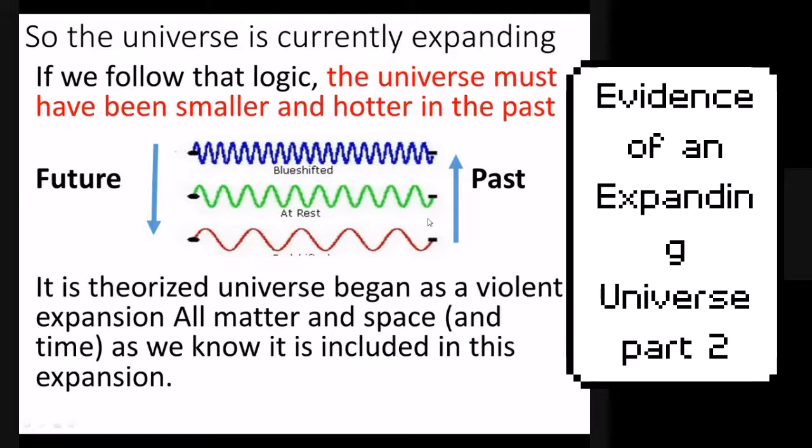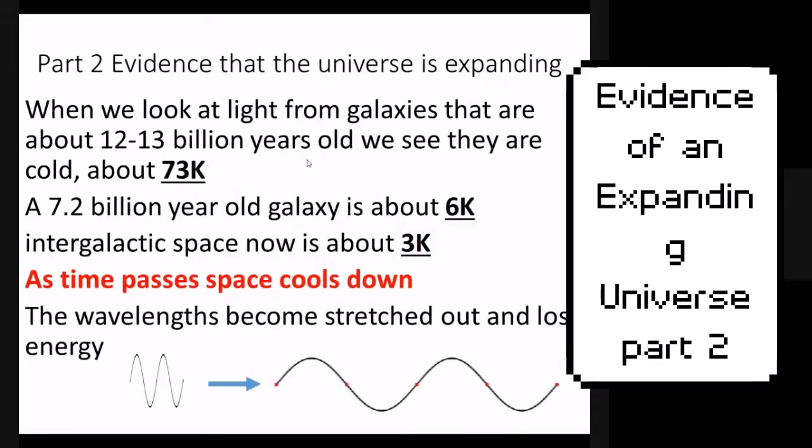Now let's take a look at what the temperature of space is right now. Well, right now it's 3 Kelvin, but what if we were to go back in time? So let's look at light from different places back in time. Right now, 3 Kelvin. If we look at a galaxy that's about 7 billion light years away from us, so it's about 7.2 billion years old, about average, that galaxy is only about 6 Kelvin. So it's double the temperature that it is right now. So half the universe ago, we only doubled the temperature.